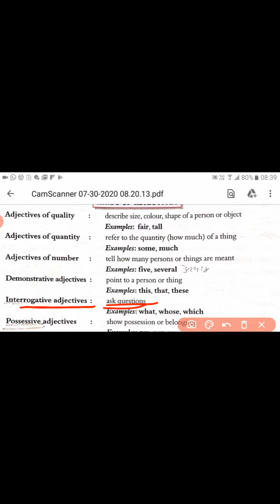Suppose we want to know somebody's name. In that case, we will use the word what. What is your name? Here the word what stands for an interrogative adjective. If we want to know where somebody lives: Where do you live? Here the word where indicates the place to know. That means it becomes an interrogative adjective. It means all those WH words like what, whose, which, whom, where, all these interrogative words, are interrogative adjectives. Okay?